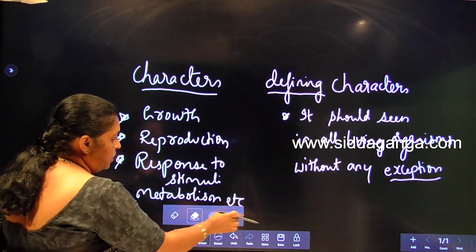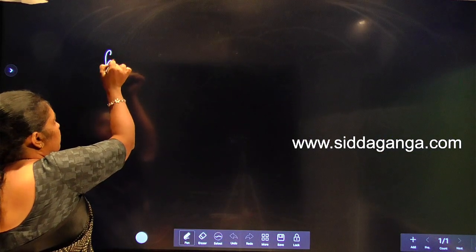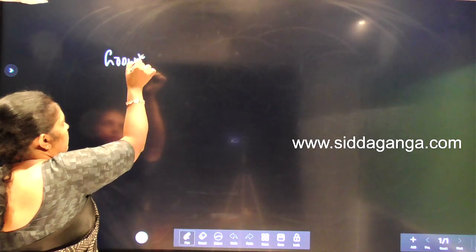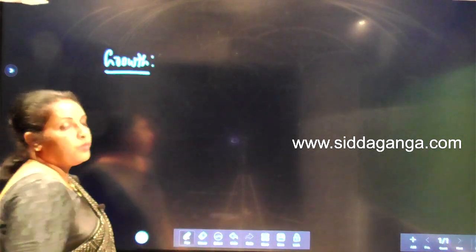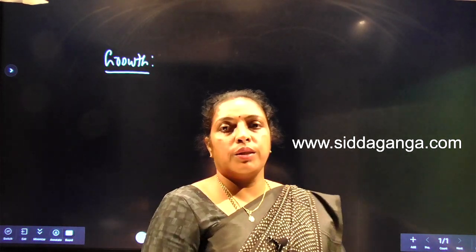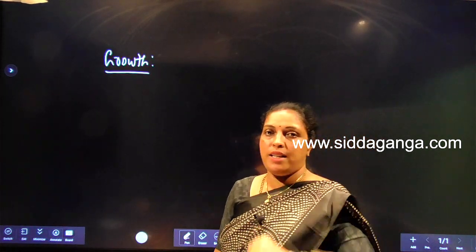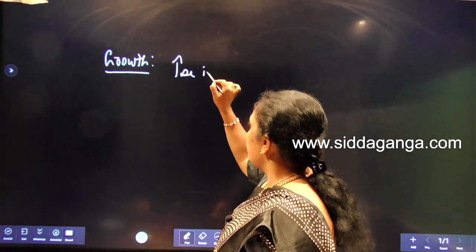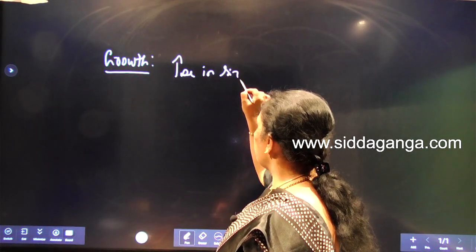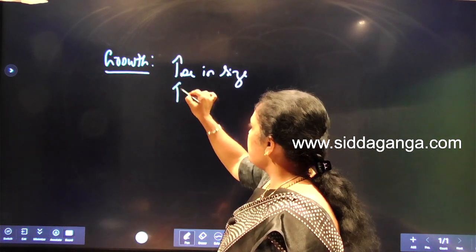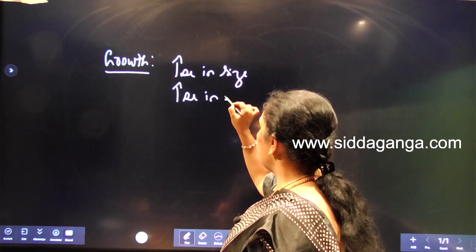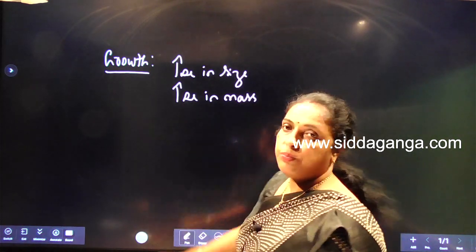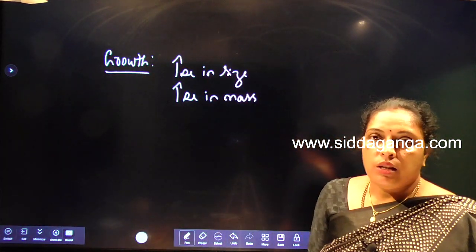First we'll go with growth. What is growth? Growth means increase in size or increase in mass. Increase in size and increase in mass we consider as growth. Here, when the number of cells increases, the mass also increases.